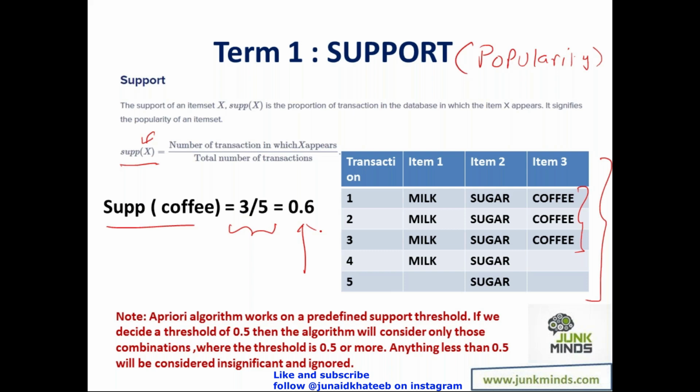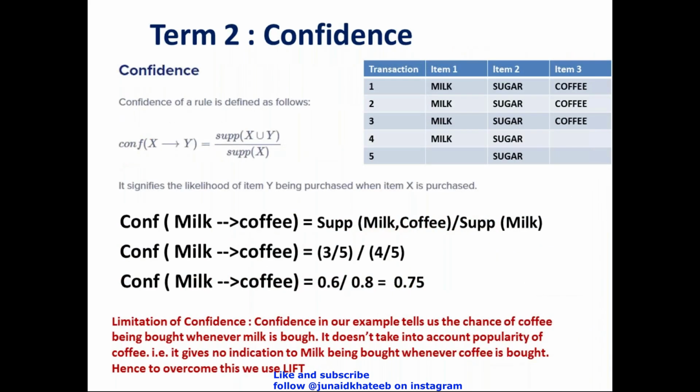So generally, if we get 20% or 25% popularity, that is good enough. So whatever it is, you have to decide on the threshold, that okay, if I'm getting 25% and above, I'm happy with the popularity of the product. Suppose we take a threshold of 0.5, that means 50%. So what I mean is that if the product appears in at least 50% of the transactions, then for me the product is of interest, it is popular, else it is not popular. So that is support.